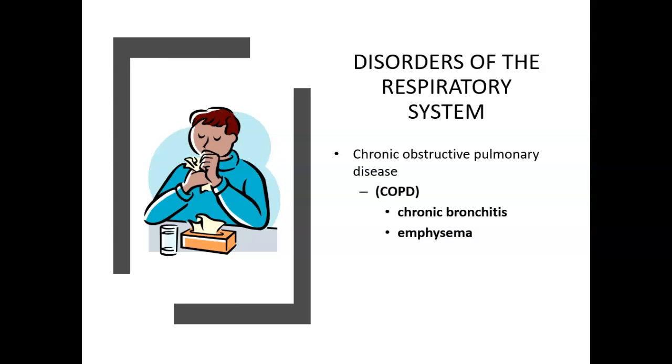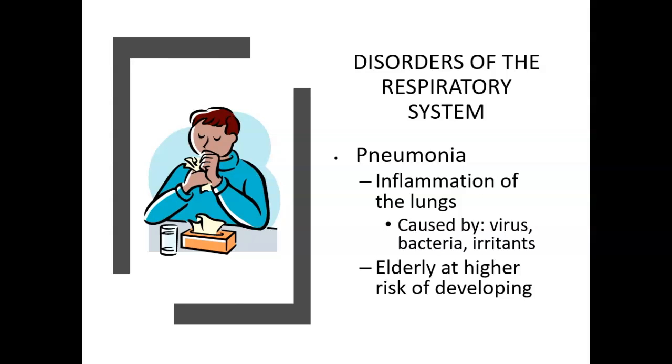Disorders of the respiratory system: chronic obstructive pulmonary disease, or COPD. It means that they have chronic bronchitis, which means it doesn't go away, and emphysema. Those two things make up COPD. Pneumonia is inflammation in the lungs. It can be caused by a virus, bacteria, or irritants. Elderly are at higher risk because of all the changes in the respiratory system that I listed previously.